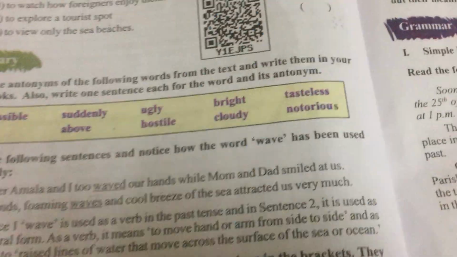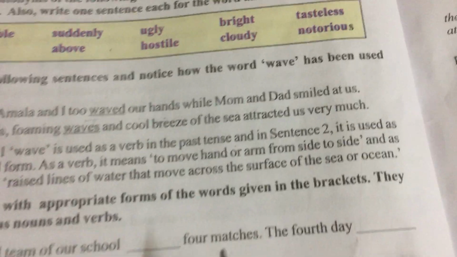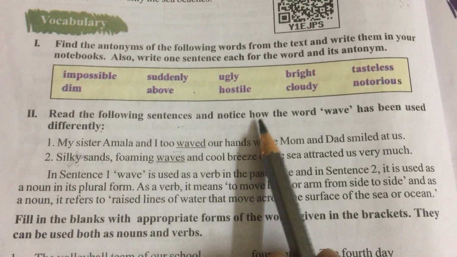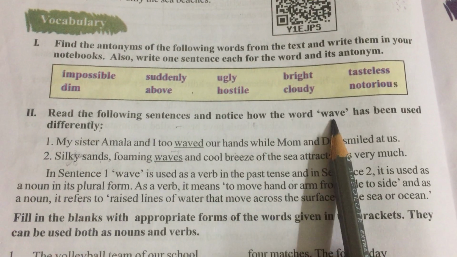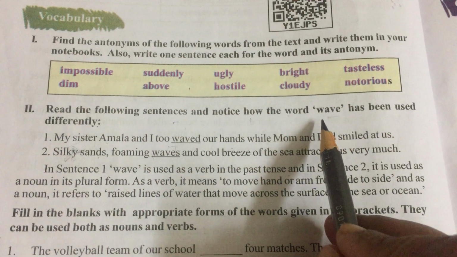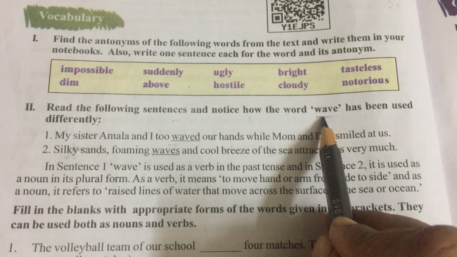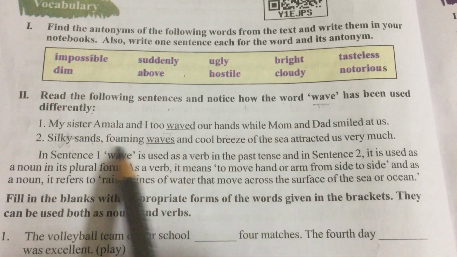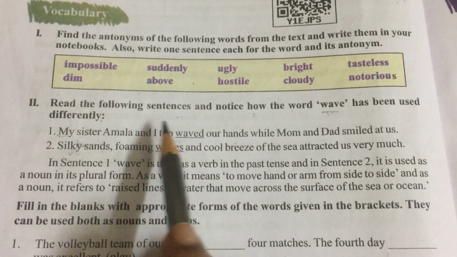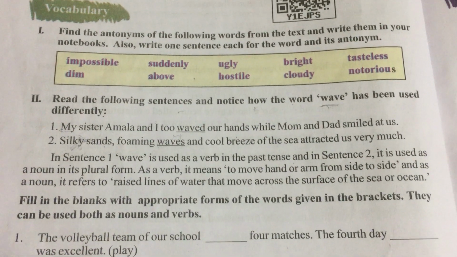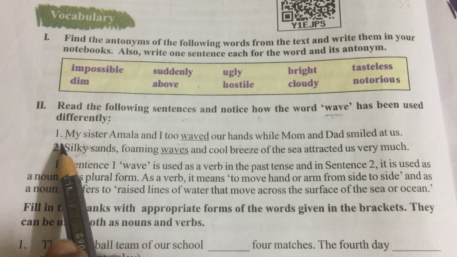Now let's see here. Okay. Read the following sentences and notice how the word wave has been used differently. Firstly, what is the meaning of wave? We know waves, right? Like in the sea and ocean we see waves. So here this word has been used differently. So we have to see how different they have been used.